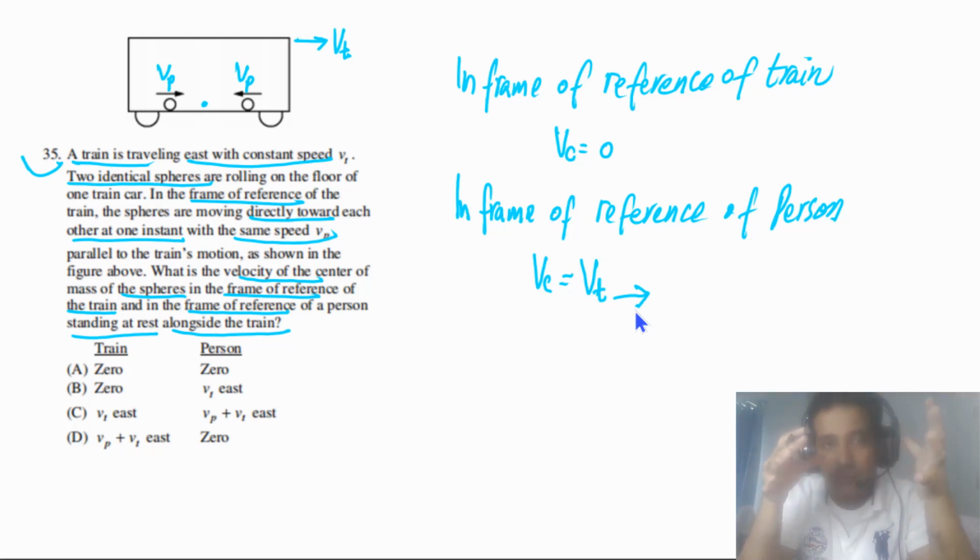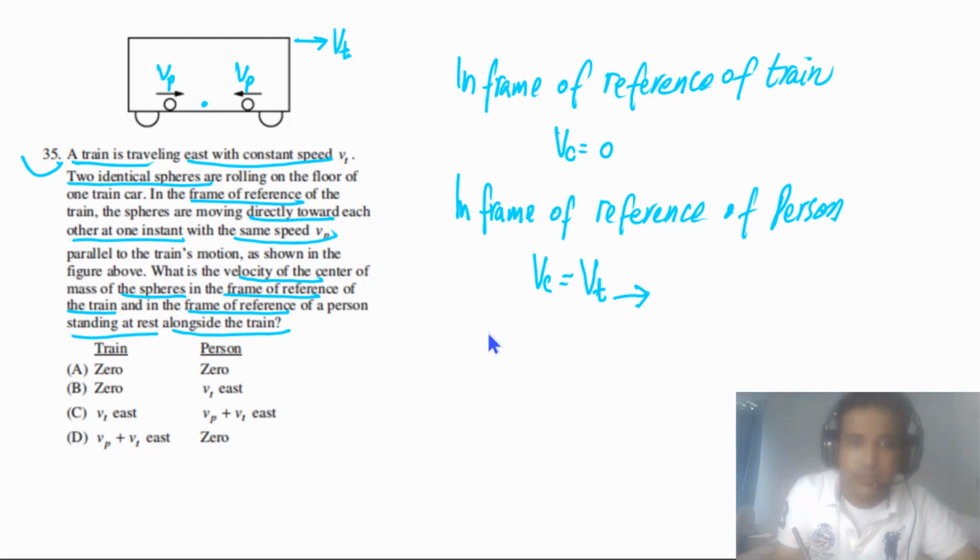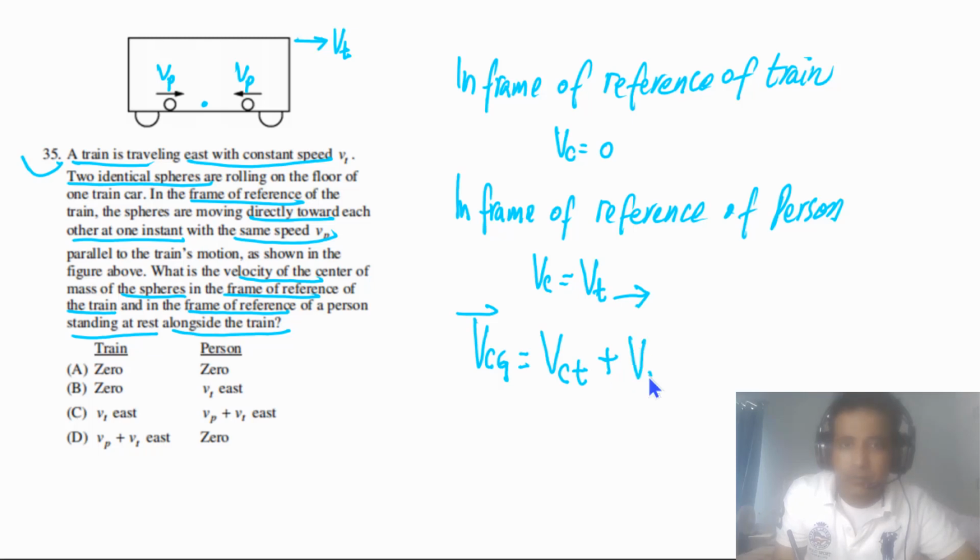We can also say the velocity of the center of mass with respect to the ground, or with respect to the person, is equal to the velocity of the center of mass with respect to the train plus the velocity of the train with respect to the ground.